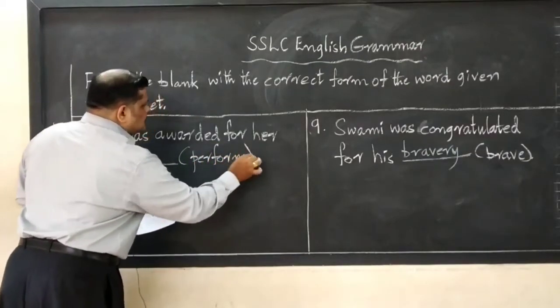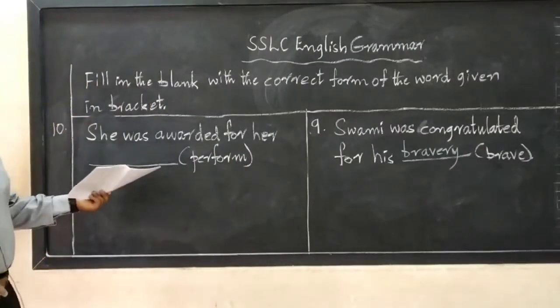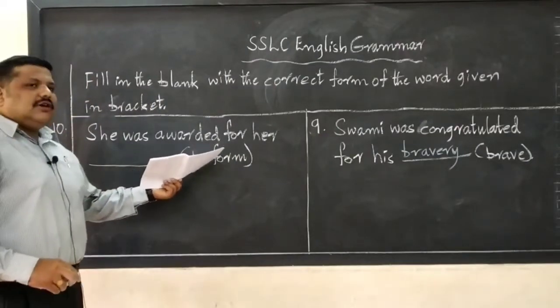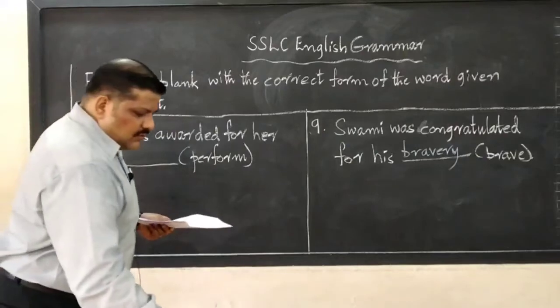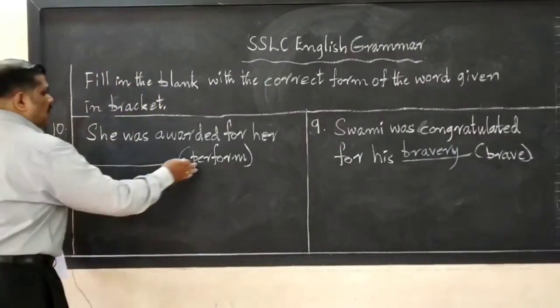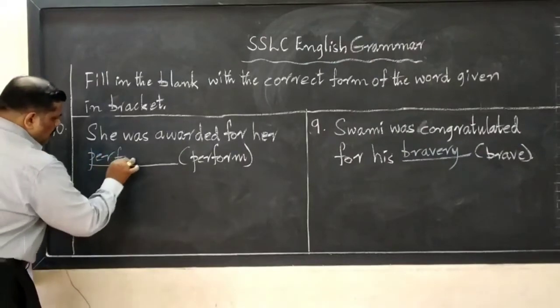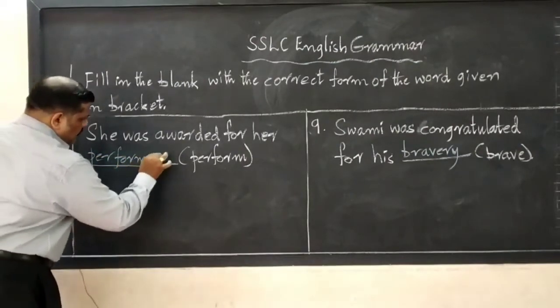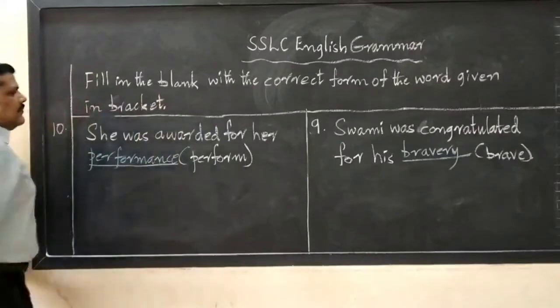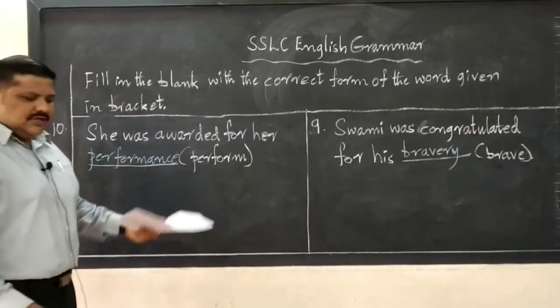Again, a verb is given. You have to change the verb into a noun. She was awarded for her performance. She was awarded for her performance.